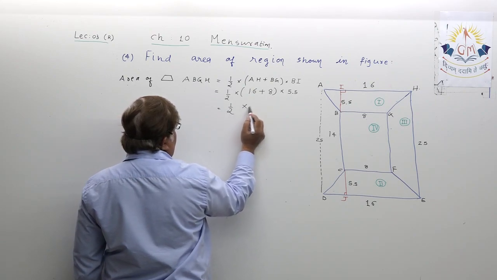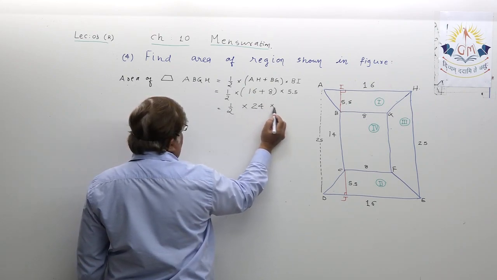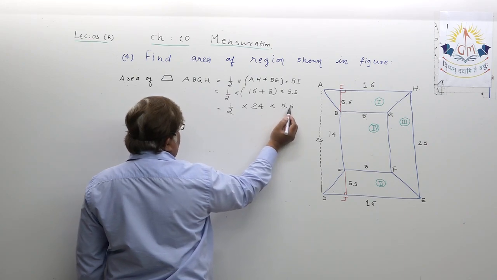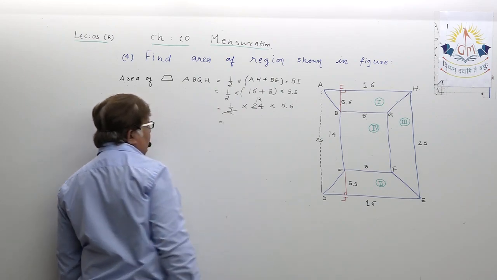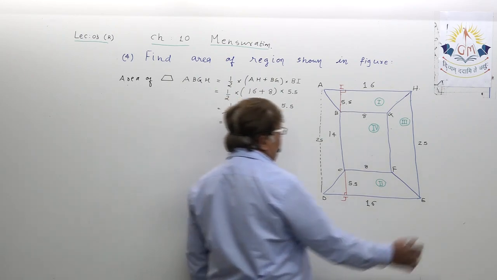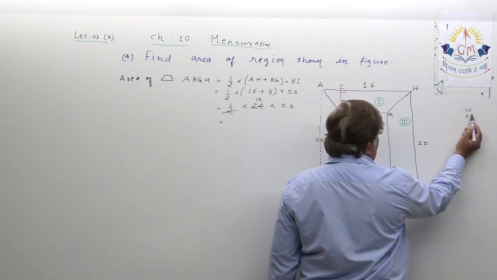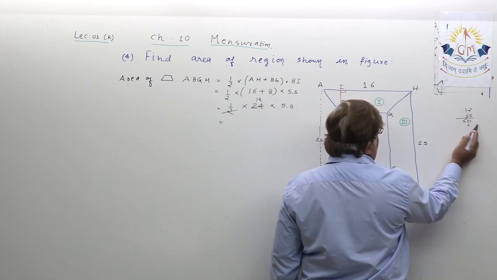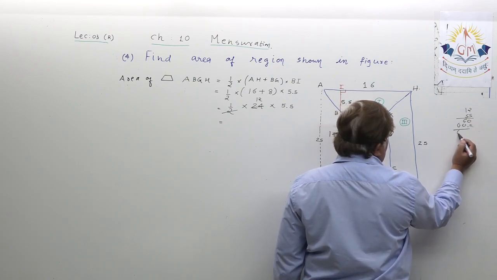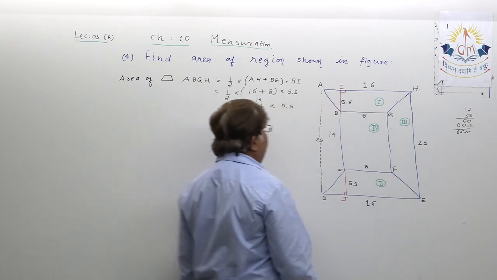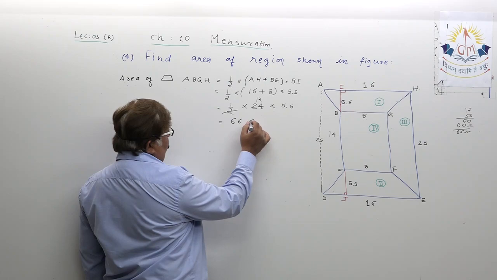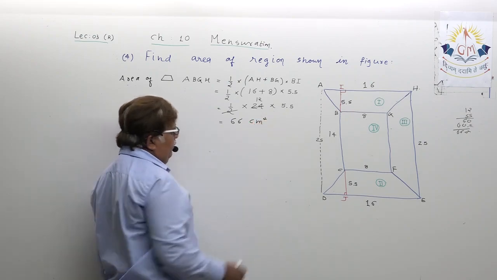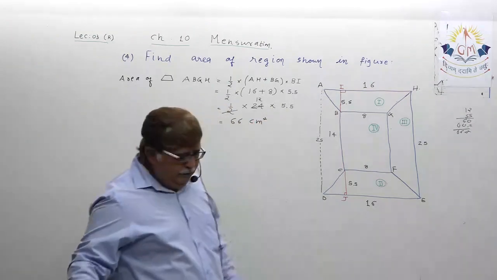That's equal to half into 24 into 5.5. Cancel to 12. Now multiply 12 into 5.5: 60, again 60, and 6. So this is turning out to be 66 square centimeters. Please be watchful in this.